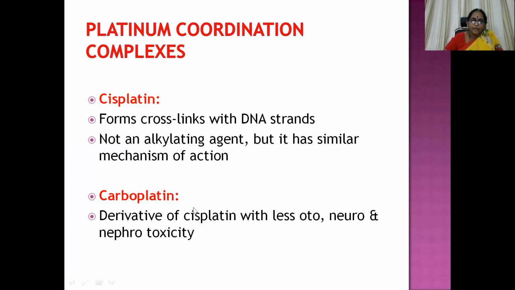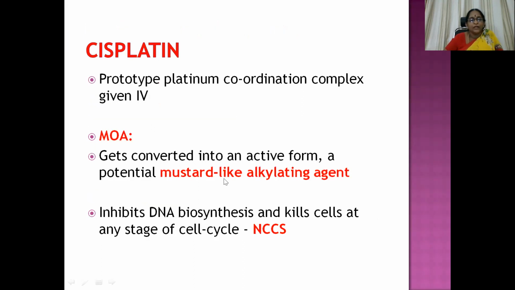Carboplatin is a derivative of cisplatin with less ototoxicity, neurotoxicity, and nephrotoxicity when compared to the cisplatin molecule. Cisplatin is the prototype platinum coordination complex, given IV. It gets converted into an active form, a potential mustard-like alkylating agent. That's why alkylation is seen. It inhibits DNA biosynthesis and kills cells at any stage of the cell cycle, a non-cell cycle specific drug.